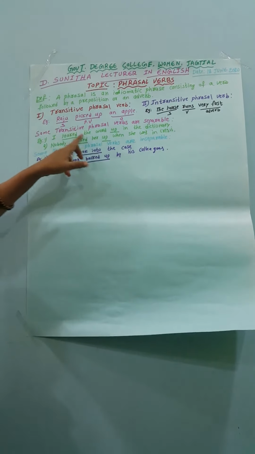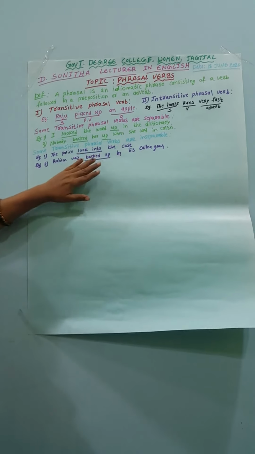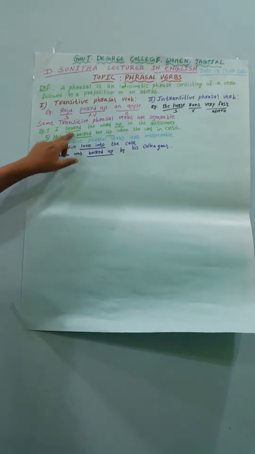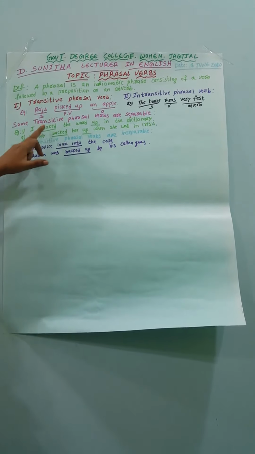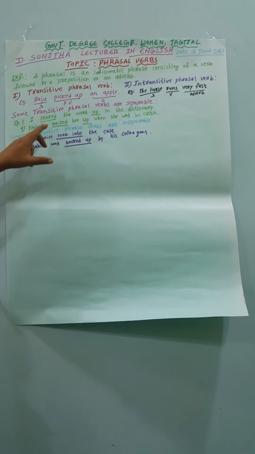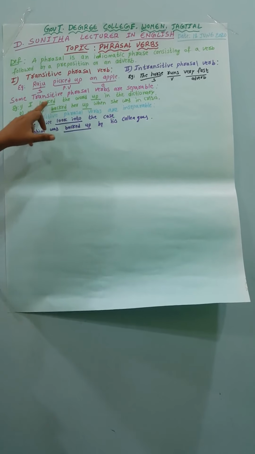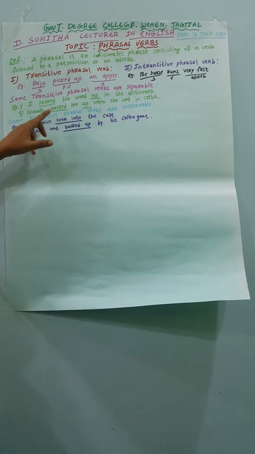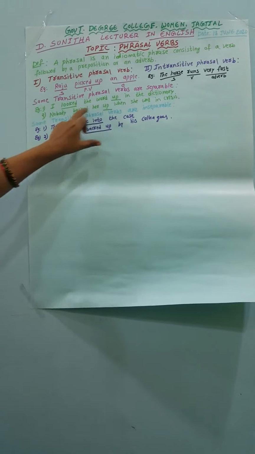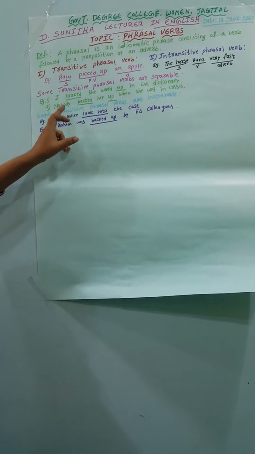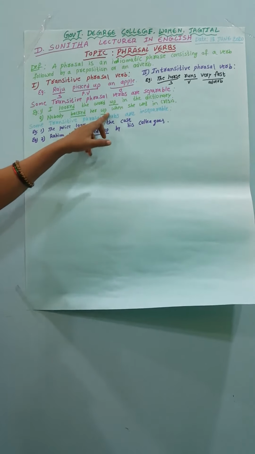Intransitive phrasal verbs can be separable or inseparable. See the example: I looked the word up in the dictionary. In this sentence, the phrasal verb is separable. Second one: nobody backed her up when she was in crisis. Here, backed up is the phrasal verb, which means support. It is also an inseparable phrasal verb.